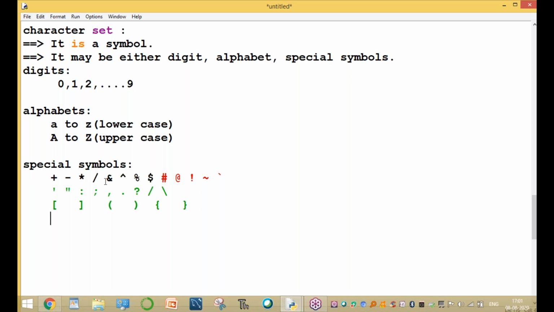All these are called special symbols. More than 50 special symbols are available. All of these together are called a character set.